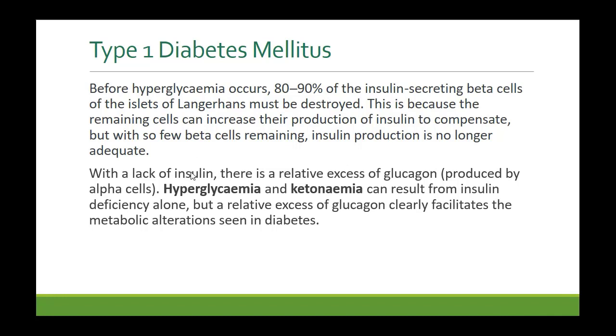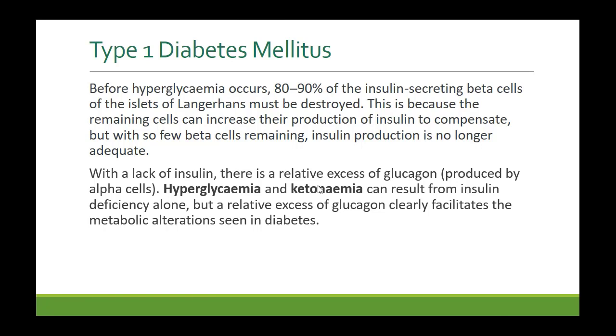So hyperglycemia and ketonemia. Now, ketonemia is when glucose is not available for the cells. Now, these people who have diabetes, they have a lot of glucose in their blood, right? They have hyperglycemia, but this glucose is not entering the cells. So cells are living in a glucose deficient environment, although there's a lot of glucose outside, but they can't use it.